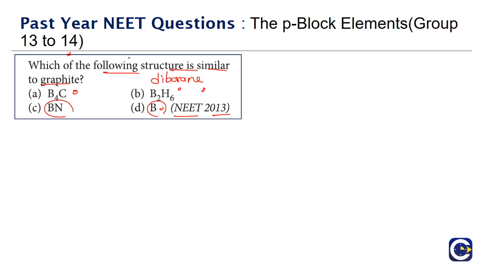So boron nitride, even if you look at the number of electrons, boron has how many electrons? I mean, if we look at boron, the number of electrons is 5 and nitrogen number of electrons is what?